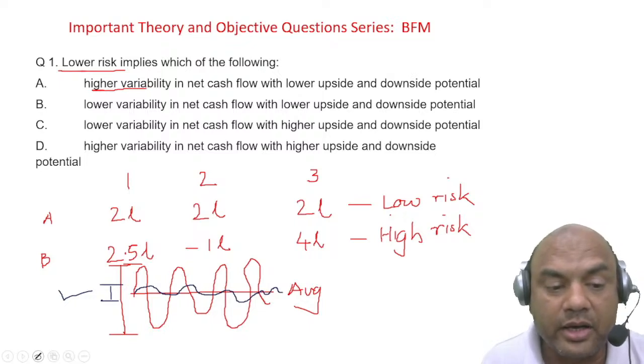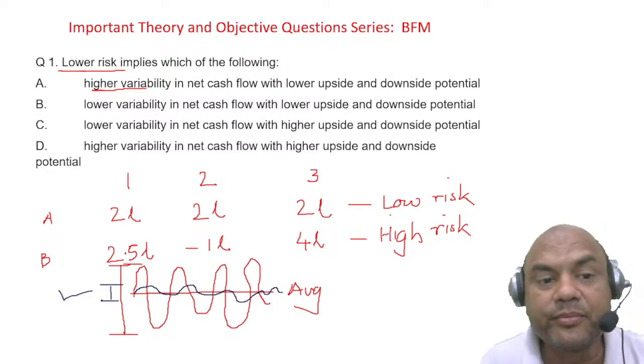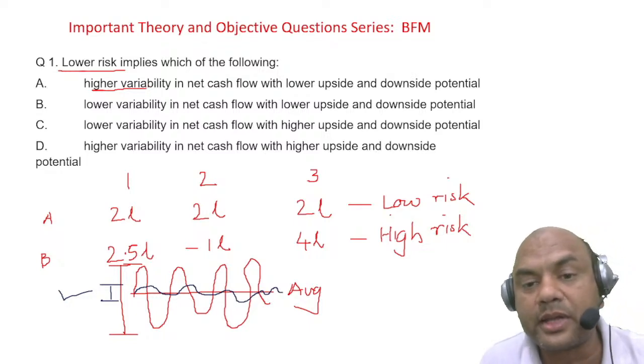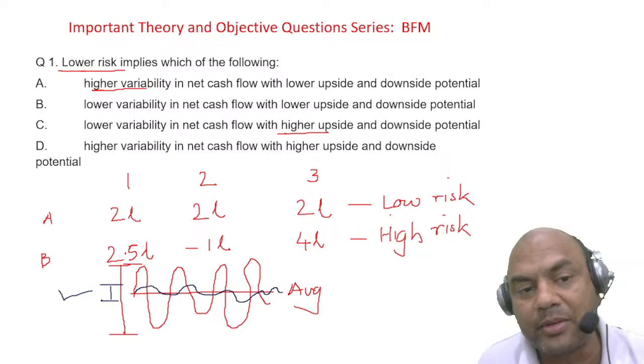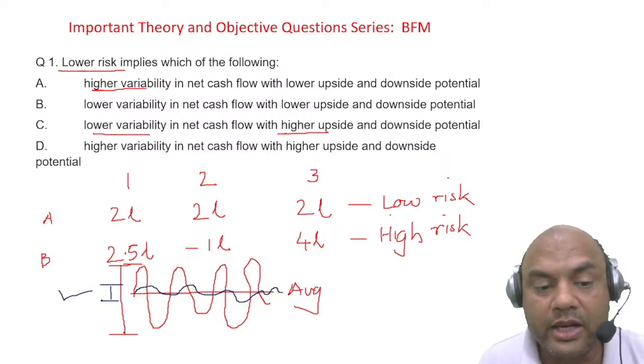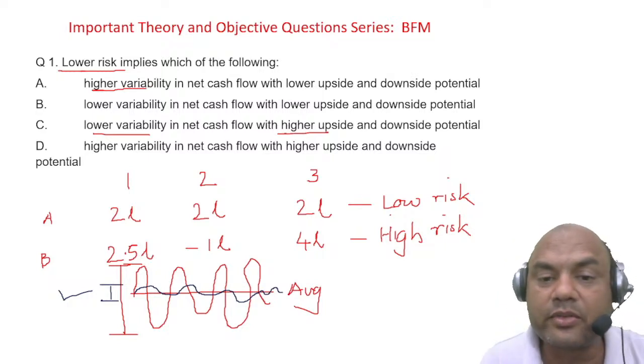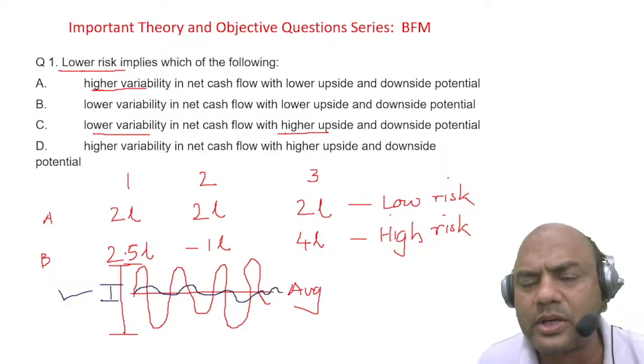So what will be the answer for this? The answer will be lower variability with lower upside and downside. Next one, lower variability in the cash flow with higher upside. It can't be higher upside. If I am having lower variability, I can't have the higher upside. This lower variability means the upside and downside are very less. Higher variability in the net cash flow with higher upside and downside. So higher variability with higher upside, that is not a low risk product.